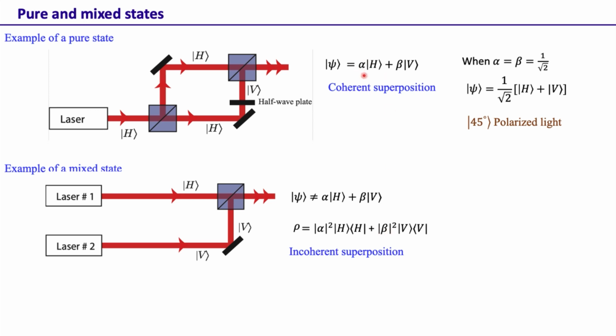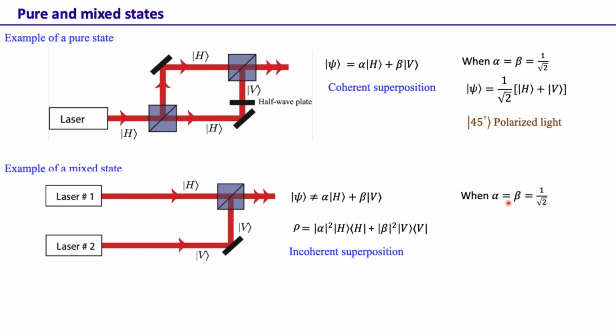Here α is a complex number, β is a complex number, and there is a fixed phase relationship between them. On the other hand, in incoherent superposition, α² is a real number, not a complex one, β² is also a real number, and of course there is no phase relationship between them. That's why it's called an incoherent superposition, and this is what gives the density matrix.